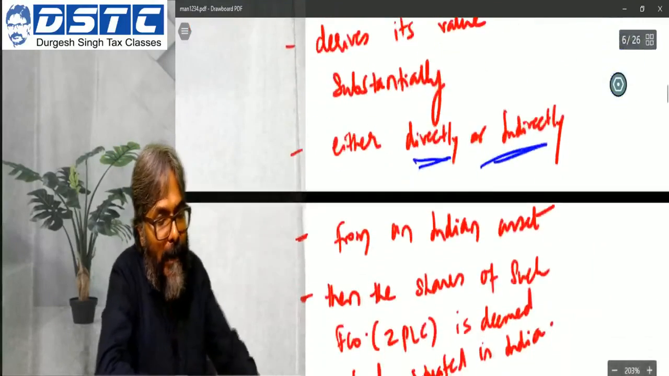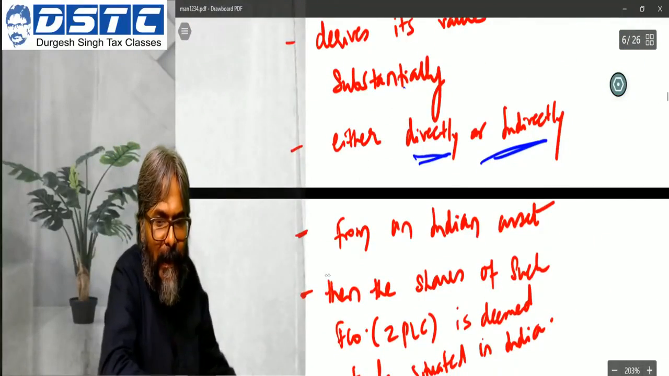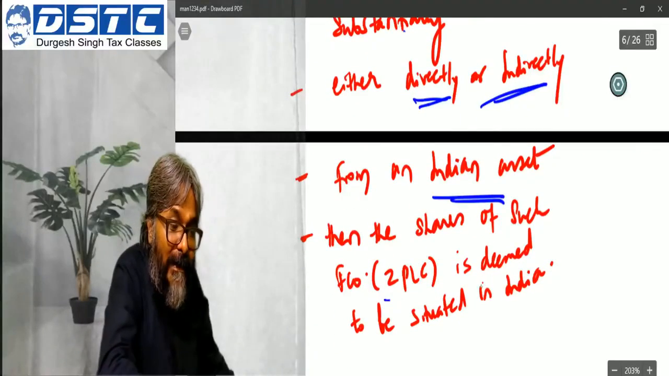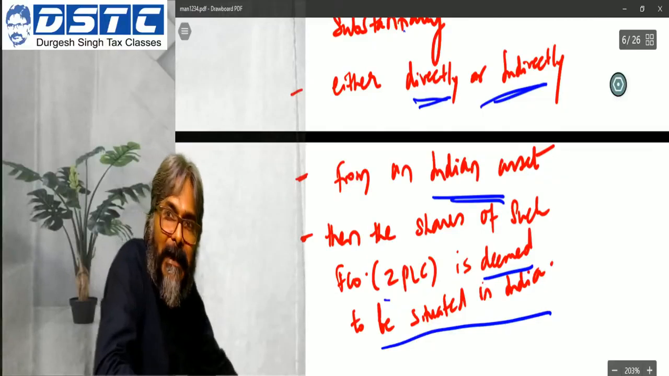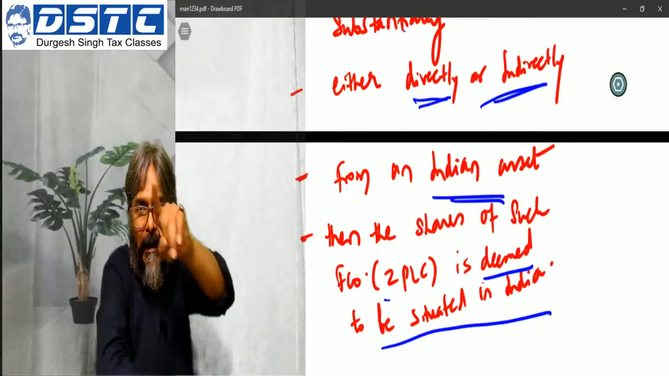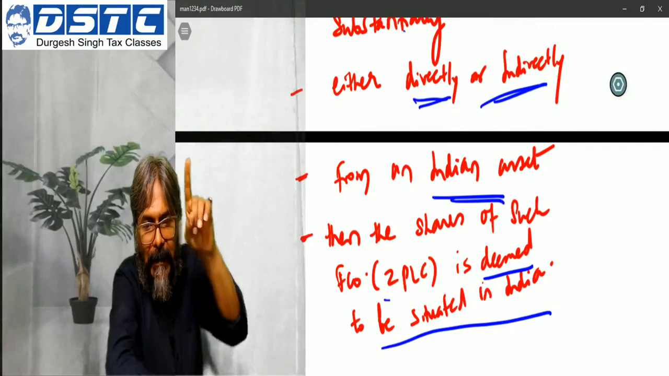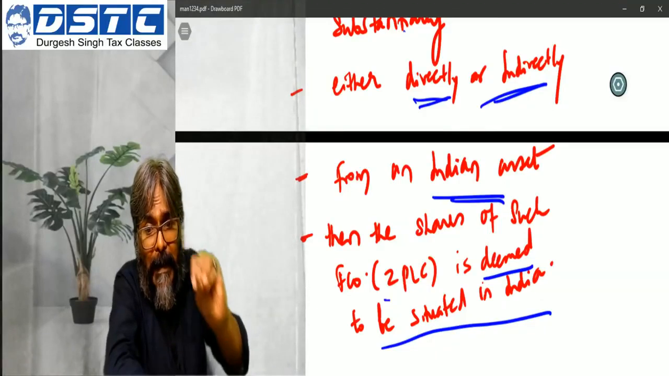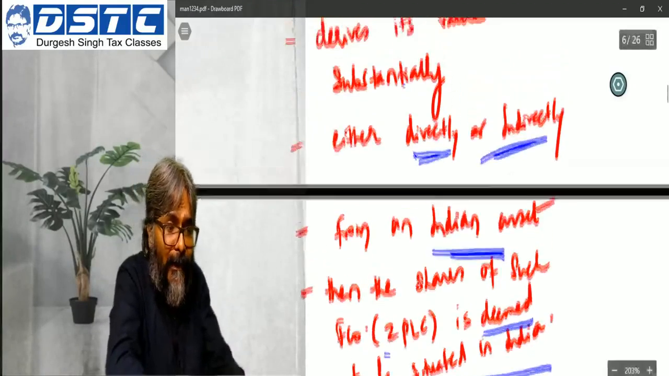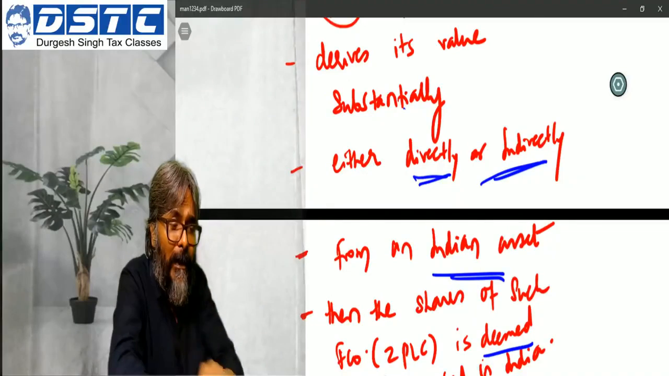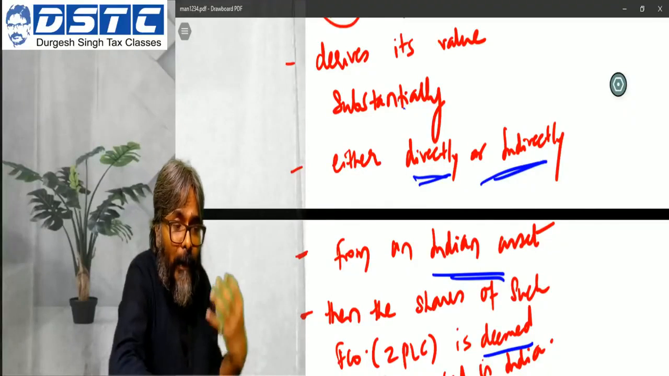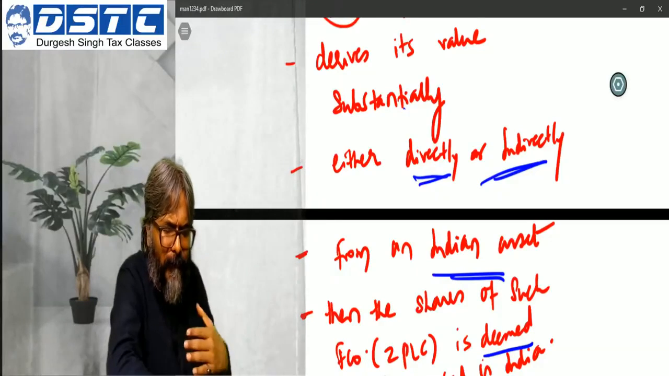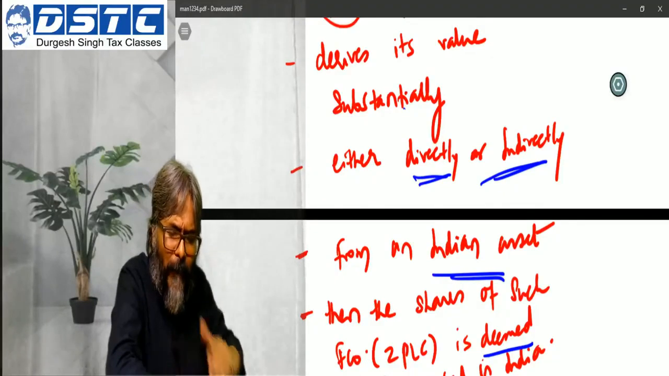Okay, from an Indian asset. So substantially the value has been received from an Indian asset. Then the shares of such foreign company are deemed to be situated in India. Please don't write like this. You will make an error in the examination. Which is that error? Yes, Jyoti, which is that error that you are going to make in the examination? The error you are going to make is that you will get so excited knowing that the value of the shares of ZPLC is derived substantially from an Indian asset.